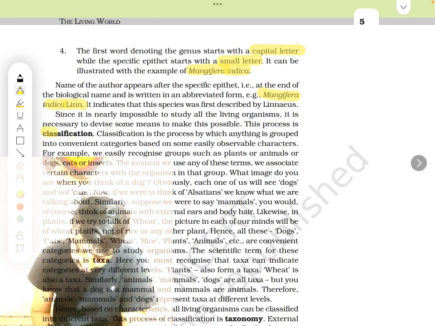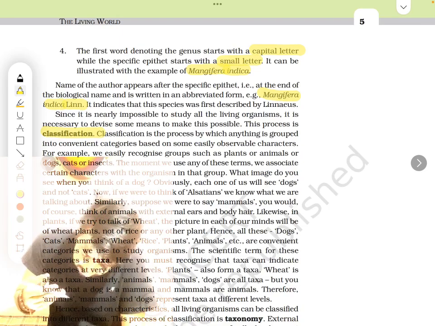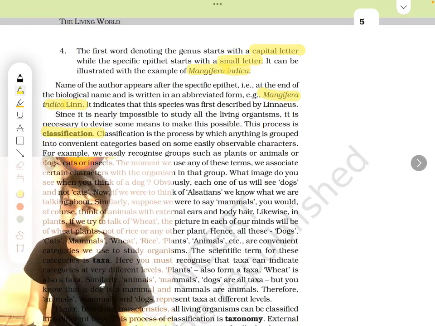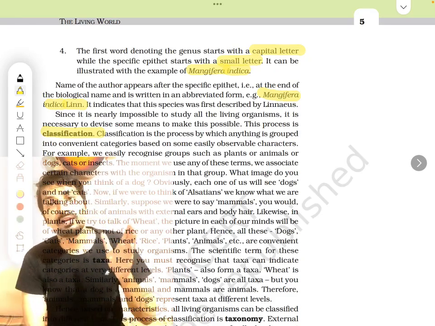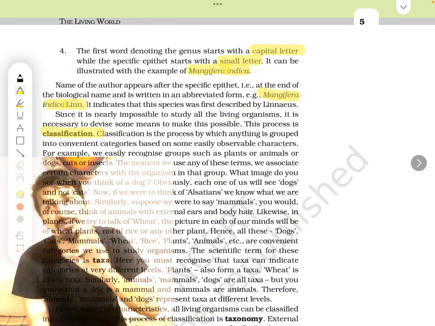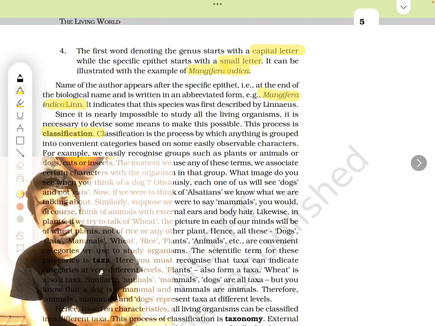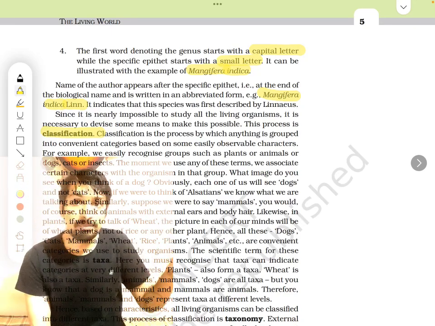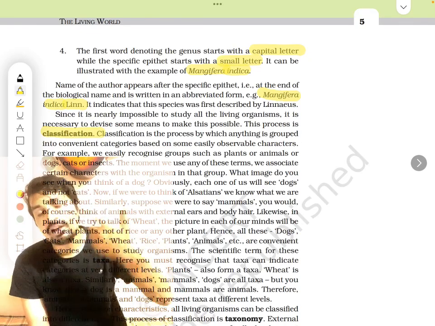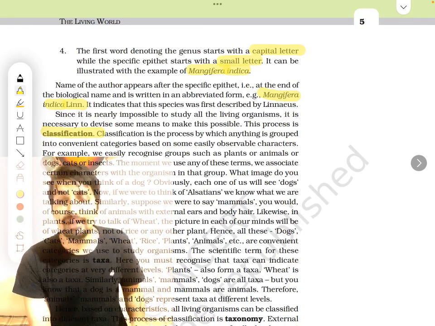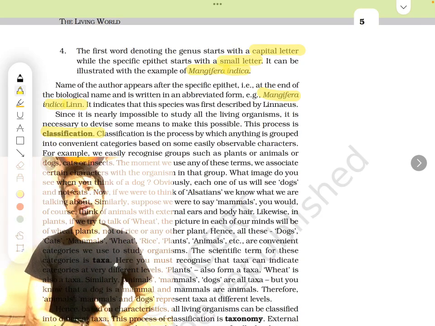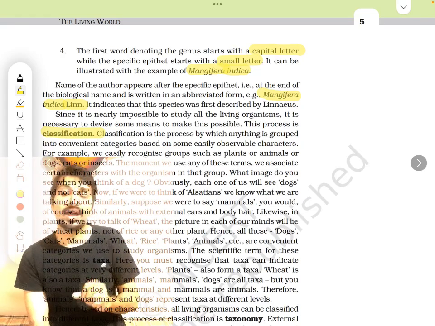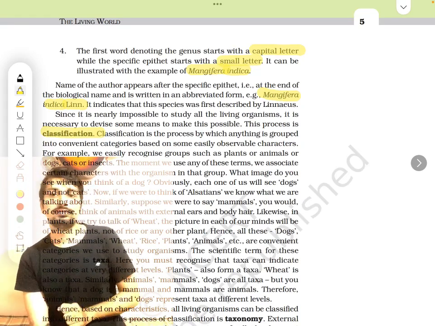Next, living organisms. It's impossible to study all living organisms, right? So it is necessary to divide them into different classes. Just like I cannot remember all the students of the school. In school there are 500 students, 600 students, 1000 students. Is it possible to remember all the students, teach them separately? So I divide them into classes based on their age and knowledge level. I put them in different classes. Same way, it is very difficult for me to study all the organisms at once. So I put them in separate classes, and this process is known as classification.